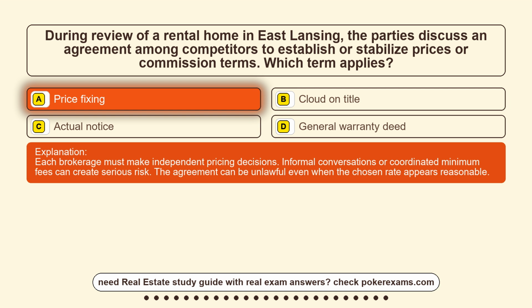Each brokerage must make independent pricing decisions. Informal conversations or coordinated minimum fees can create serious risk. The agreement can be unlawful even when the chosen rate appears reasonable.